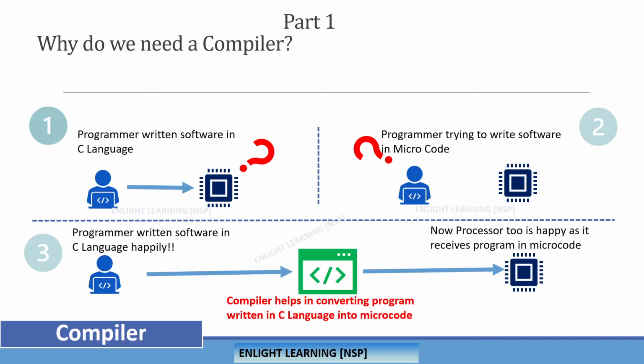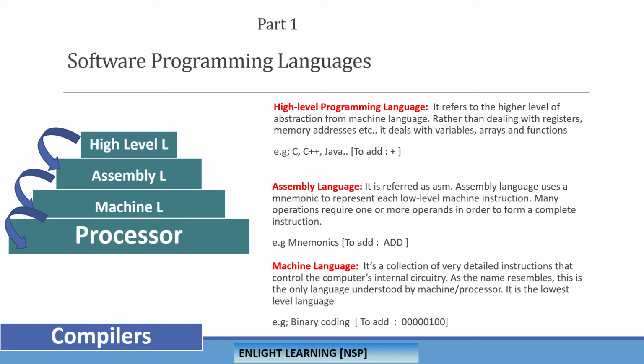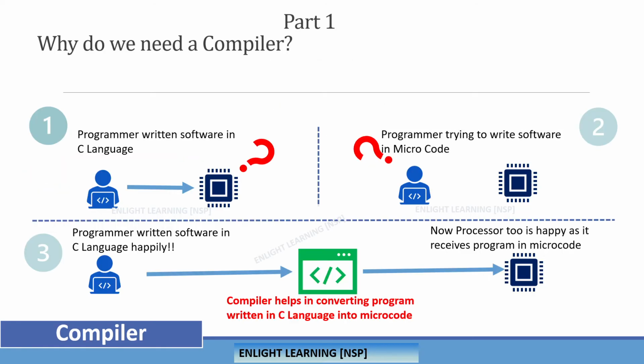Moving on, I mentioned why we need these things, high-level language and assembly language. When we are speaking about going from high-level language to machine language, we need translators, right? Programmers are much more comfortable writing a program in high-level language. He starts writing the program. If he tries to store that program in the processor, will the processor detect that, or even understand it? Not at all. So that's where the first difficulty comes.